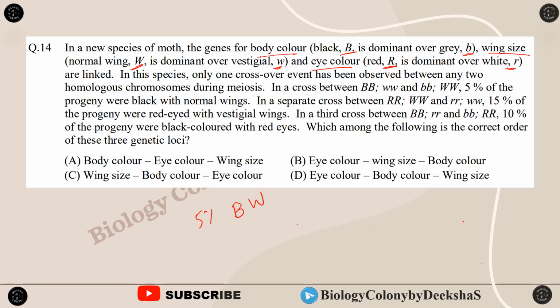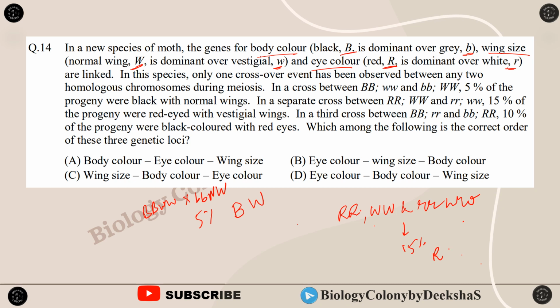And in a separate cross between capital R capital W and small r small w, ये तो क्या मिल रहा था पहले, capital B small w से with small b capital W, और यहाँ पे हमें मिल रहा है 15% red eyed, ओके red eyed with vestigial wings.